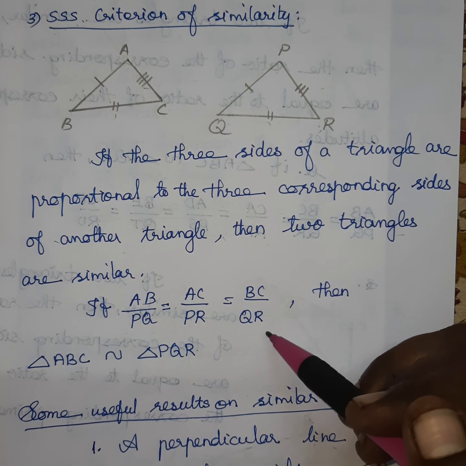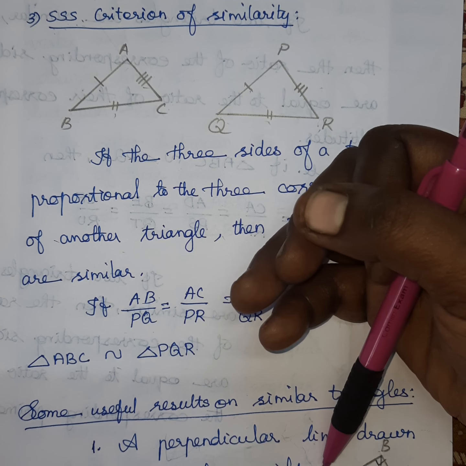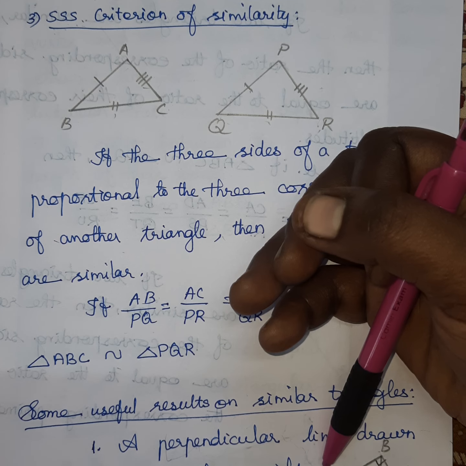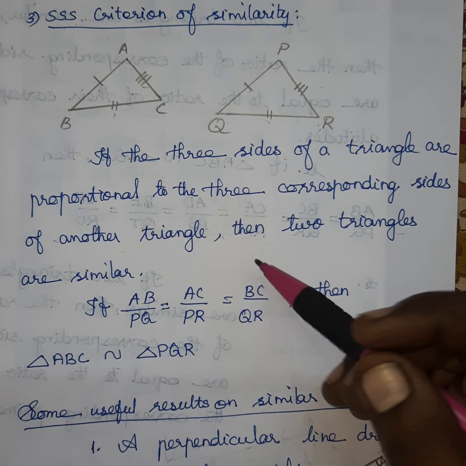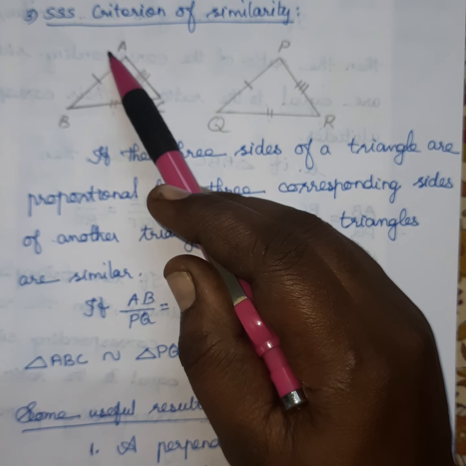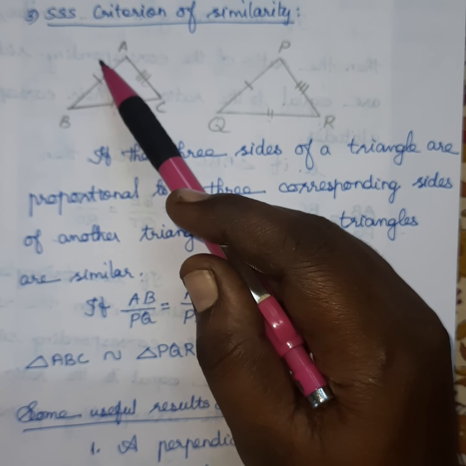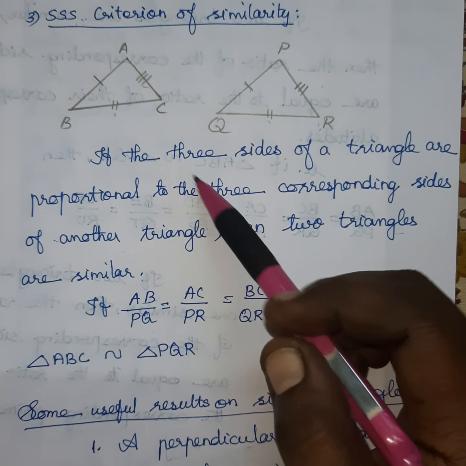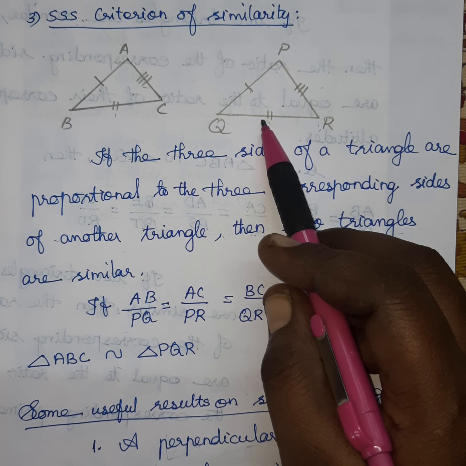First one is the AA criterion. Two angles we are considering, the two angles are equal. Angles means equal, sides means proportional. Then the second one is SAS. Only one angle and the two sides including it. The two sides are proportional and that angle is equal. Then the third one is the triple S criterion. That means three sides we are considering, there is no angle. So the ratios of the corresponding three sides are equal. That means the sides are proportional. That is the criteria.